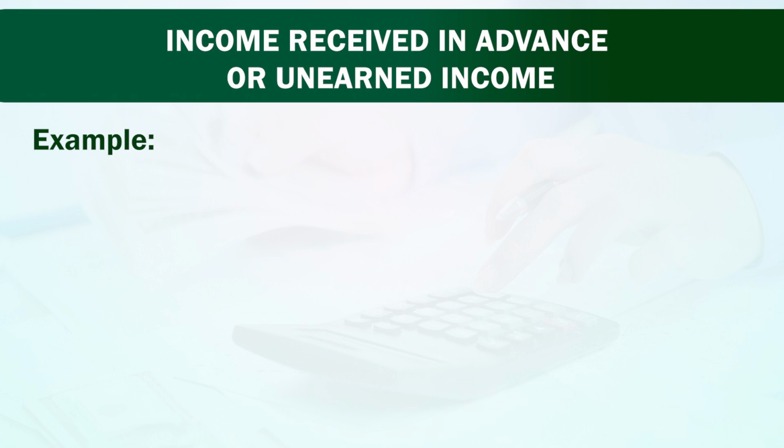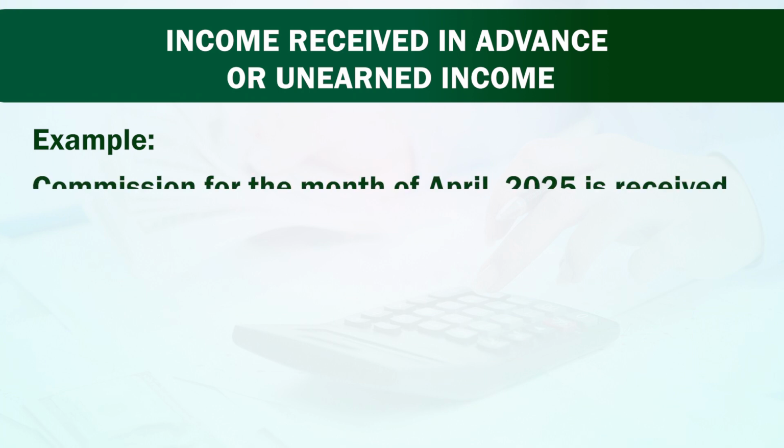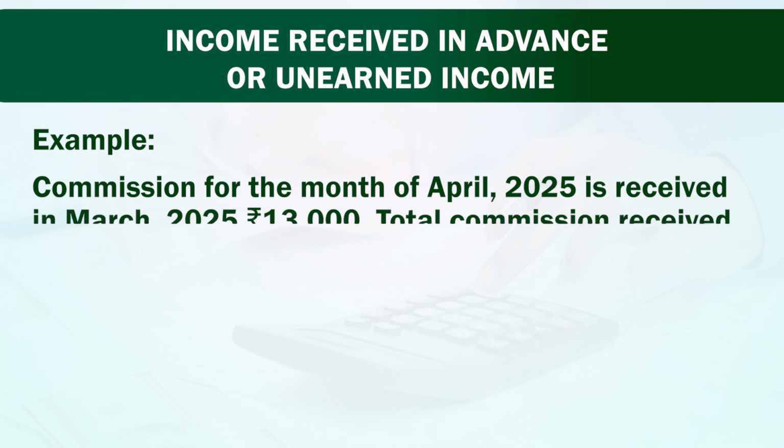Ramaswamy. During accounting period, business may receive some part of income pertaining to the next year. That is called income received in advance or unearned income. Since it is not income of current year, it is to be eliminated from income of current year. If included, its separate adjustment entry is required. Friends, for example, commission for the month of April 2025 is received in March 2025 rupees 13,000.